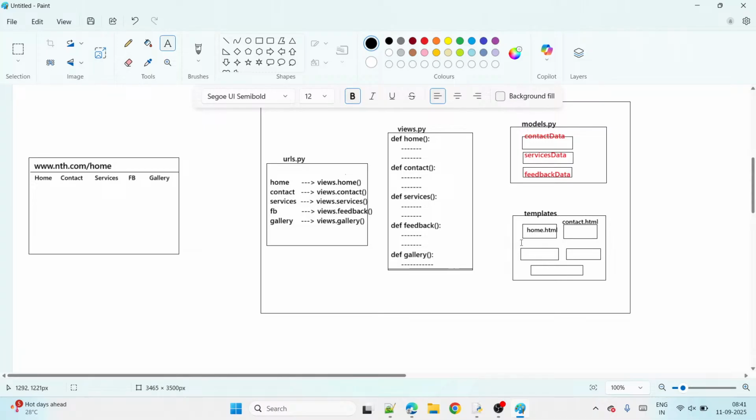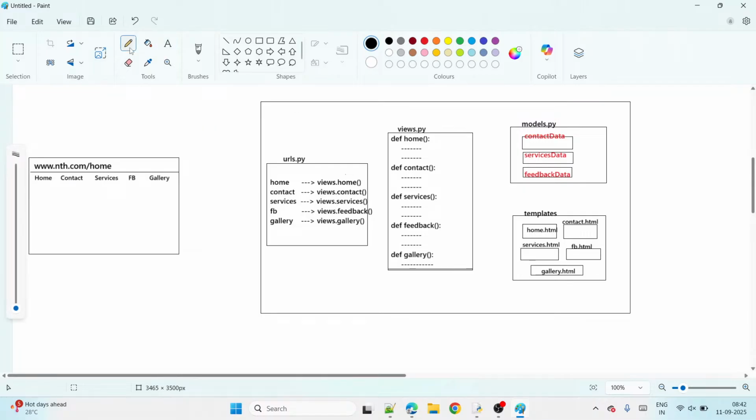And this is what here, the services HTML file, right? And this is what here, the feedback dot HTML file, and this is what here, the gallery dot HTML file, that's all, right? Now all of you observe here.